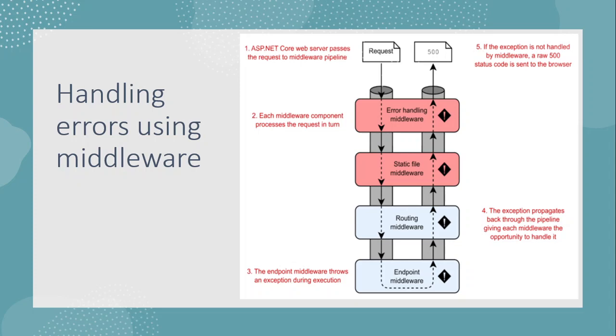If an exception occurs in a middleware component, it propagates up the pipeline. If the pipeline does not handle the exception, the web server will return a 500 status code back to the user. See the flow diagram here.